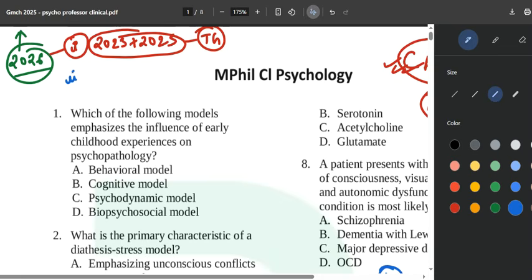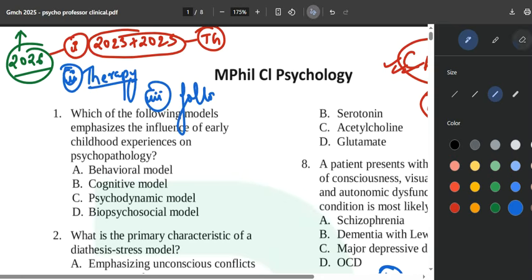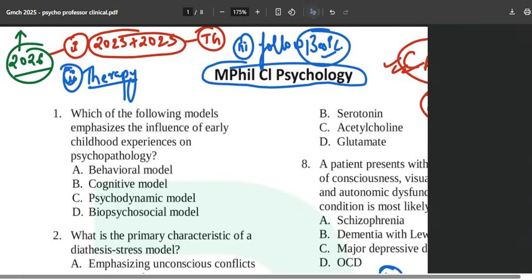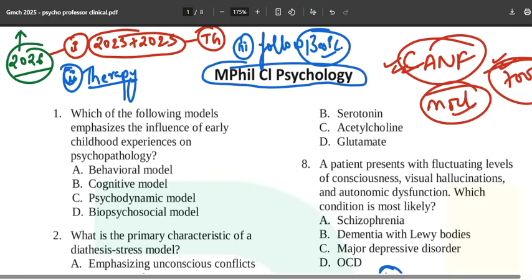Next, you will read more on therapies, though they will not ask next time, but you have to be well prepared, well aware. And third, and not the last, just follow the basic books. Okay, wait, third one is what? Third one is to simply follow the basic books and revise and practice well. You don't need to do n number of questions unnecessarily. You just need to follow some 1000, 2000, 10,000 questions and revise them again and again, so that it becomes impossible for you to mark incorrectly in the examination hall.